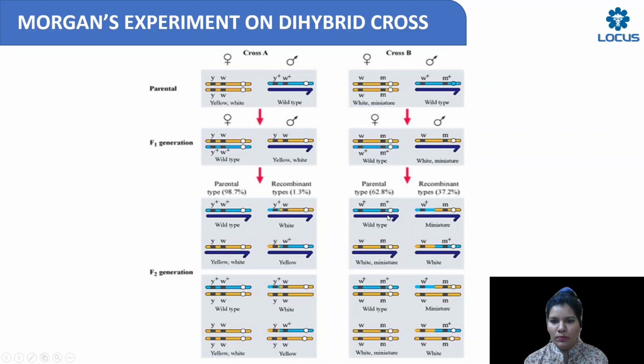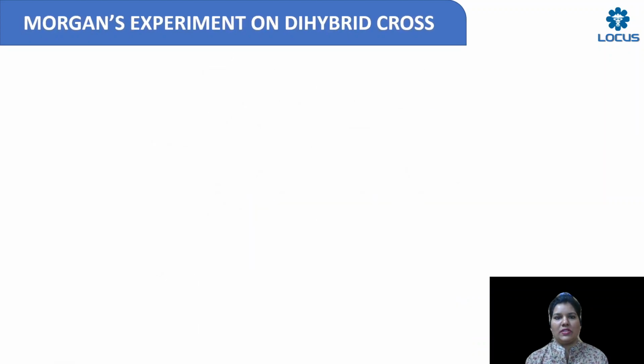And in the F2, look at the percentage. I want you to concentrate on the percentage. Since those genes are far away, independent assortment happened, crossing over happened, and recombinants were formed, but with a greater percentage. So you can see parentals were 62.8 and recombinants were 37.2. That means because they are not linked, recombinations showed a higher percentage.